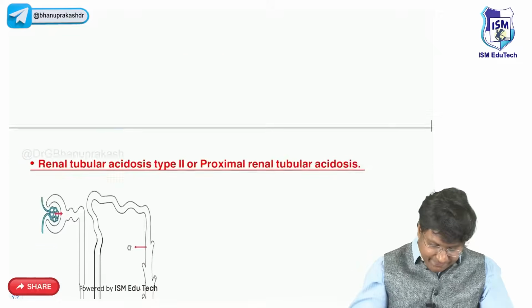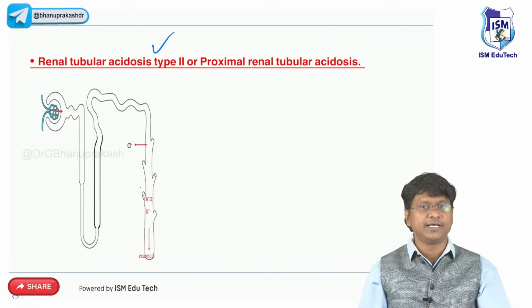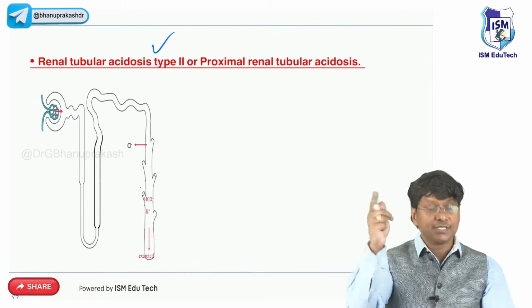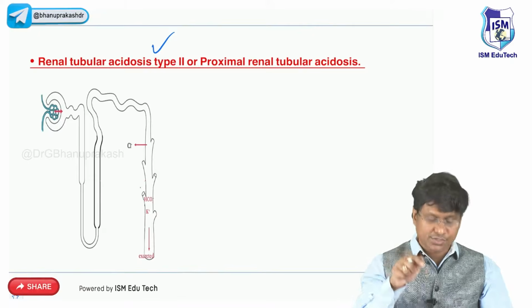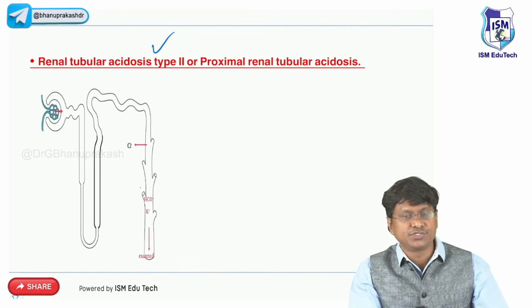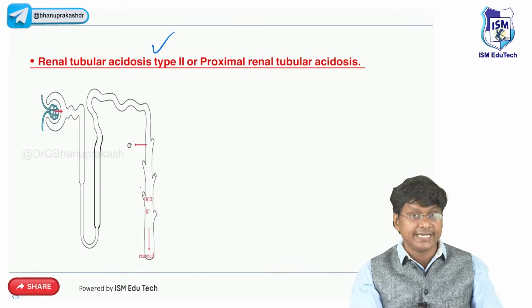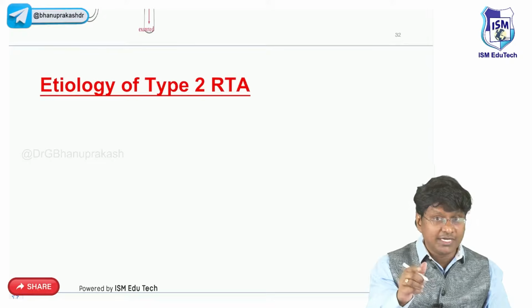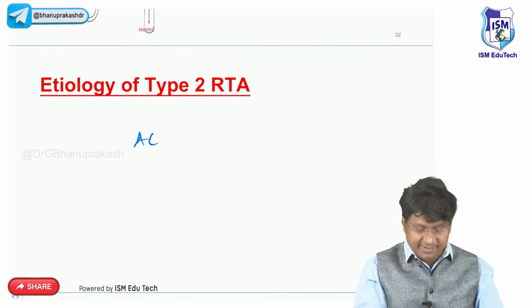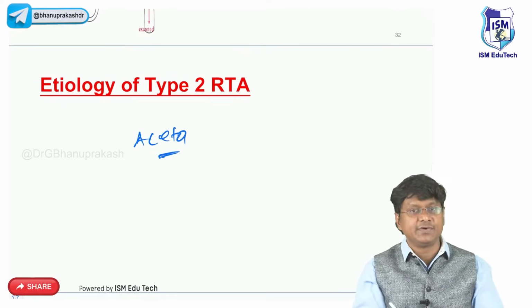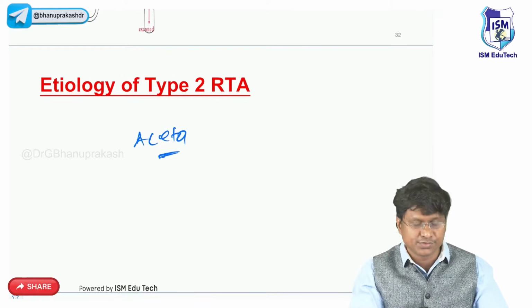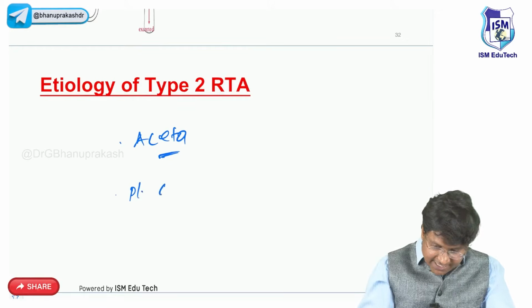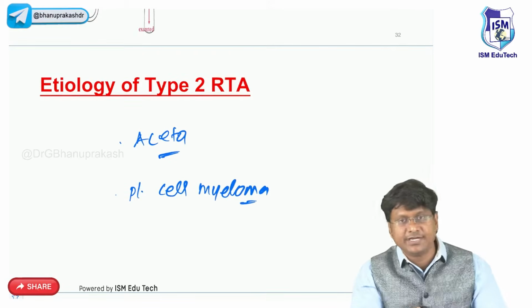Then you take type 2 renal tubular acidosis. Type 2 is also called proximal, whereas your type 1 is distal renal tubular acidosis. What is the etiology that will be causing your type 2? In type 2, the etiology is mainly drugs. What are those drugs? Carbonic anhydrase inhibitors, that is acetazolamide, can cause type 2 renal tubular acidosis. And the other condition is plasma cell myeloma. Even this can cause type 2 renal tubular acidosis.